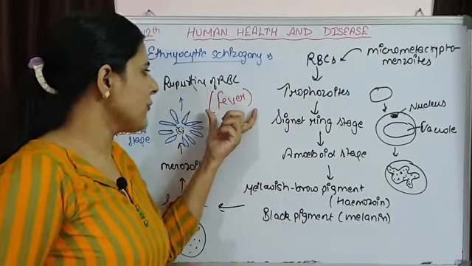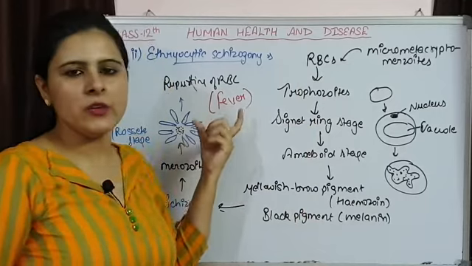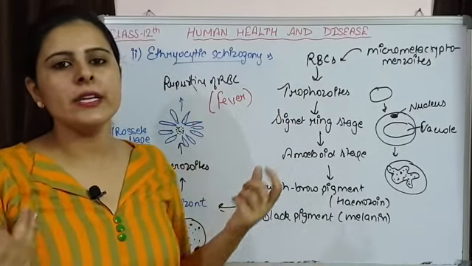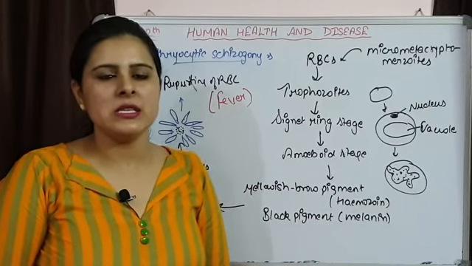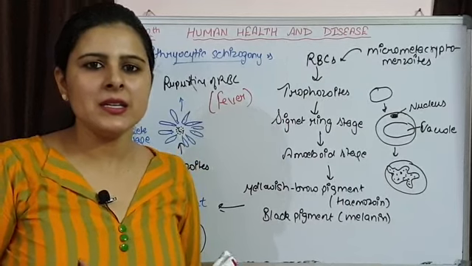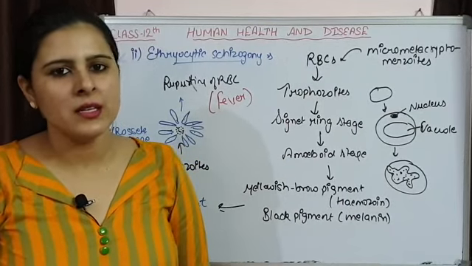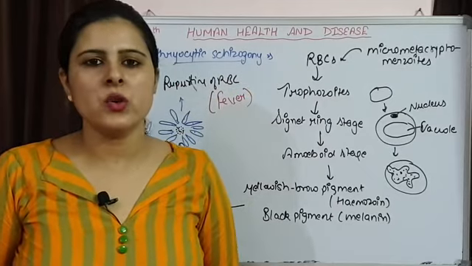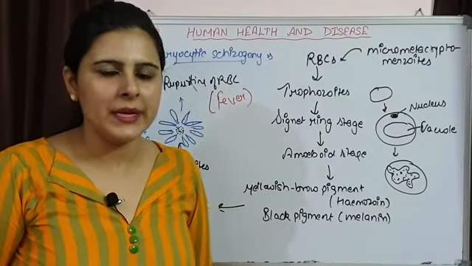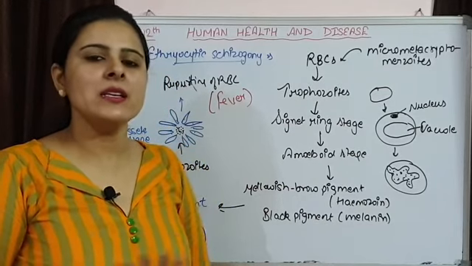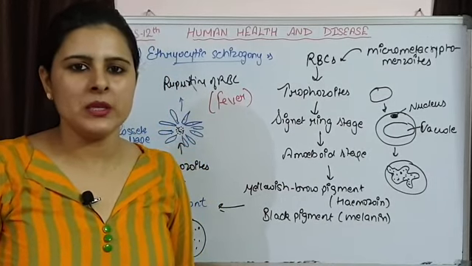So after this interval of time the individual is going to have that chilling and fever effect, and because of continuous rupturing of RBCs the individual becomes anemic, and weakness is there. So this is how erythrocytic schizogony is going to complete. This is the asexual multiplication of plasmodium that occurs in human beings.